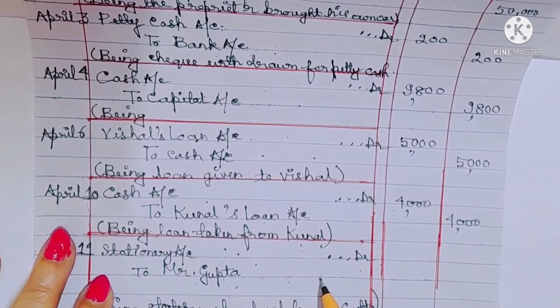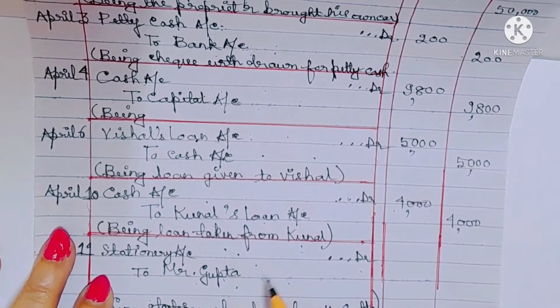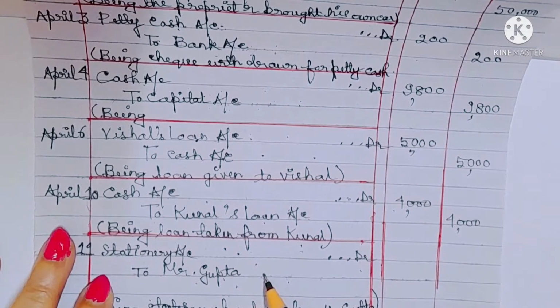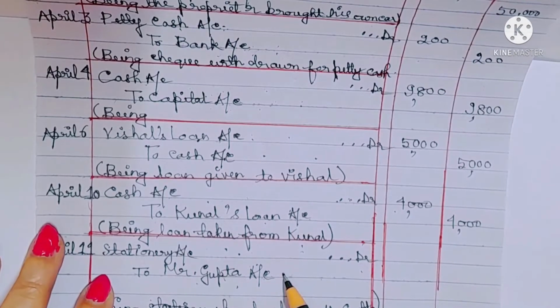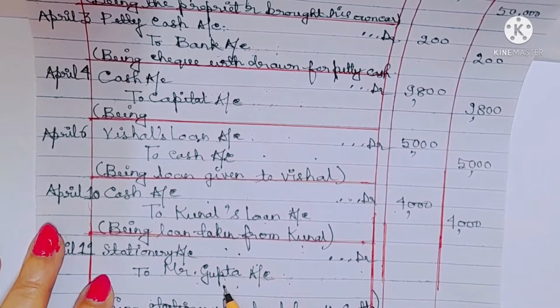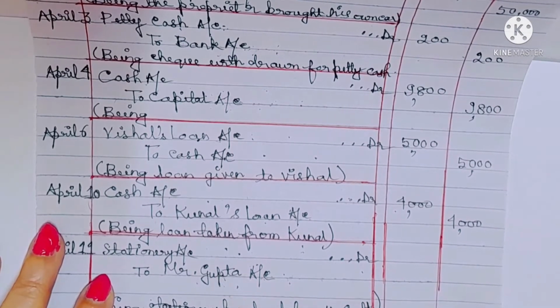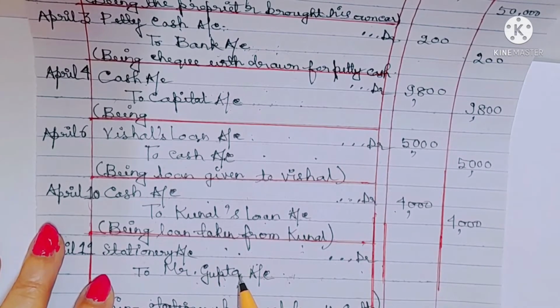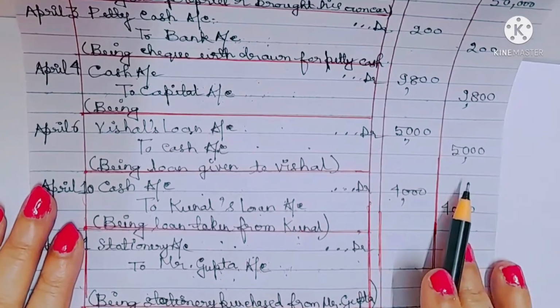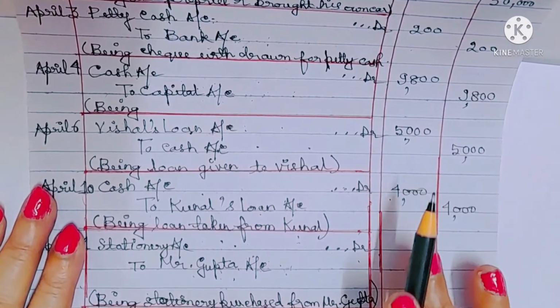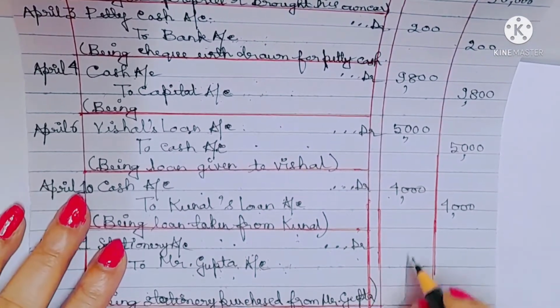Why is Mr. Gupta credited? Because Mr. Gupta account falls under personal account. According to personal account, Mr. Gupta is the giver of the benefit, the giver of stationery. So Mr. Gupta account should be credited. Understood? Clear? What is the amount? The amount is 1,000.